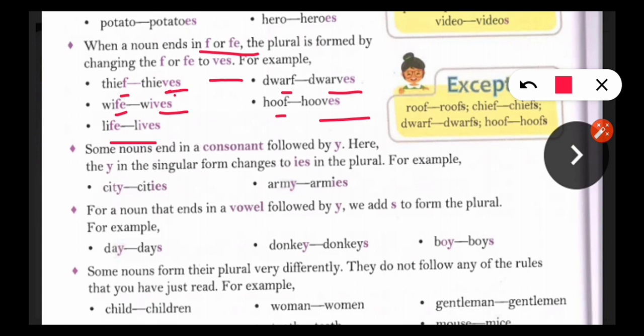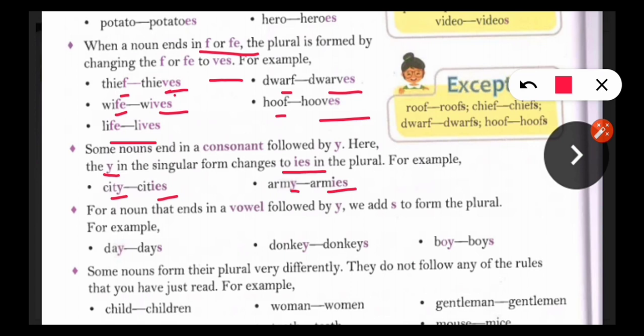Means when any word ends with y, then in place of this y we will write ies when we change it into plural. For example, city, cities. Army, armies.